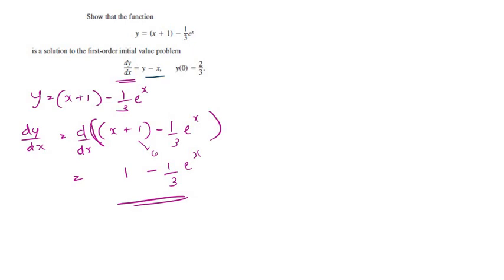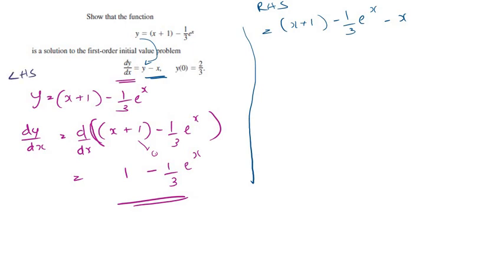The right hand side is y minus x. Let's look at what y minus x is. So y, we substitute this y here. So y is x plus 1 minus 1 over 3 e to the power x, minus x. That's your right hand side. This is the left hand side, and this is the right hand side.